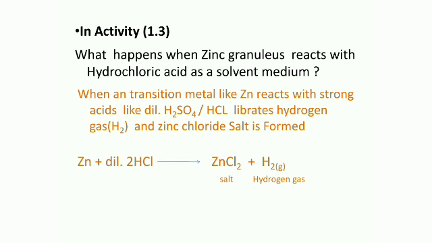It can be written in equation form: when zinc reacts with dilute sulfuric acid or HCl, it forms hydrogen gas and the zinc chloride salt, that is, ZnCl2 is formed.